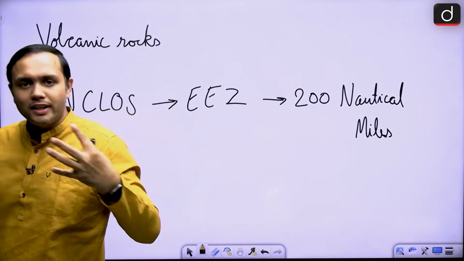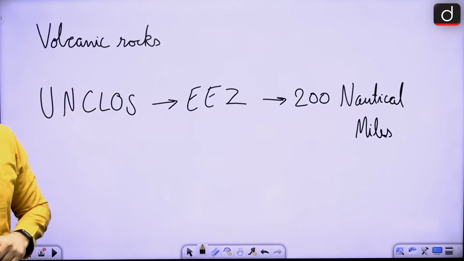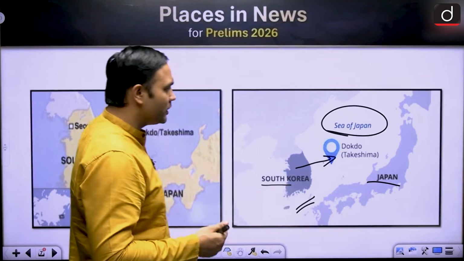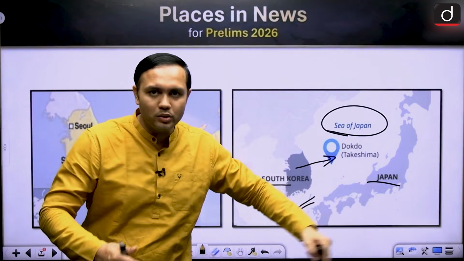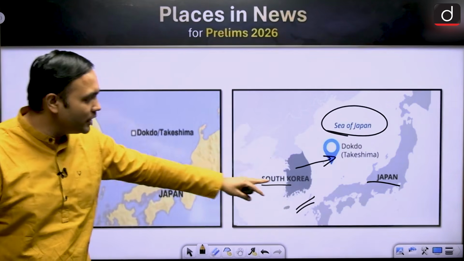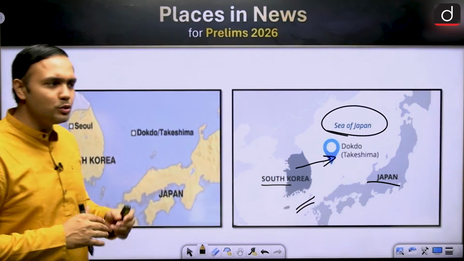Now, what are some of the other aspects? It is a very rich fishing ground, right? So it becomes economically valuable. Next, there is a lot of national identity politics going on between South Korea and Japan. As you may know, when Japan was expanding during the early 20th century, it had taken over South Korea. So there is that particular colonial aspect to it, right?